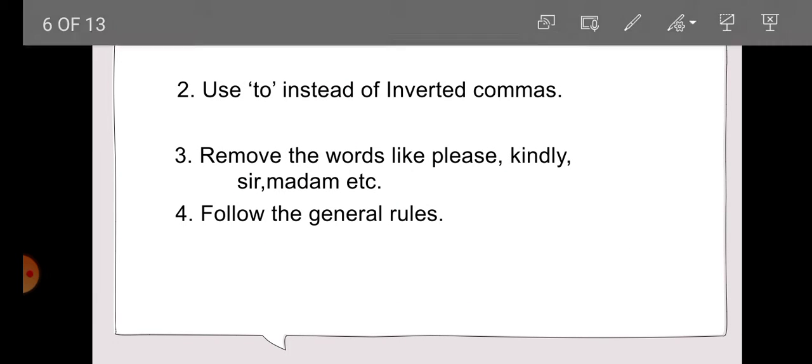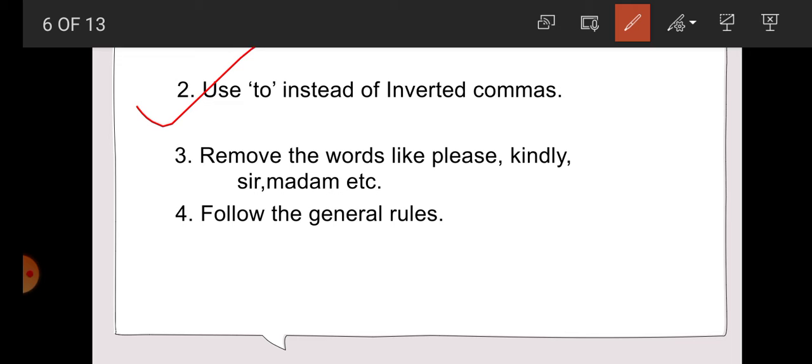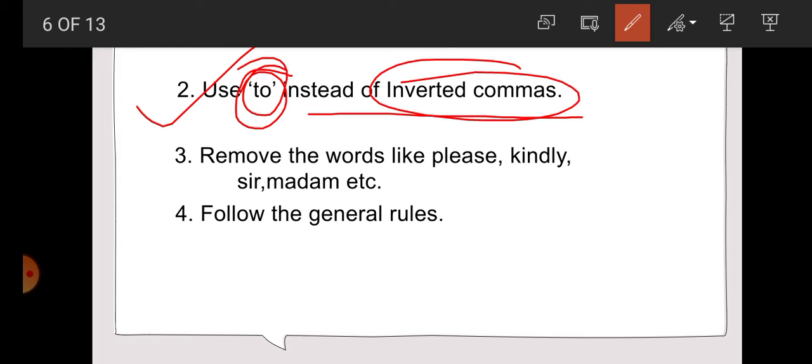Students, now the next rule is rule number 2. Here use of to instead of inverted comma. In assertive sentence, students, we are using that. In WH question, we are using the WH words. In yes no question, students, we are using if or whether. But in imperative sentence, we are using to instead of inverted commas.